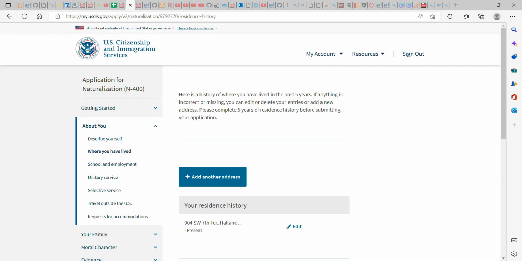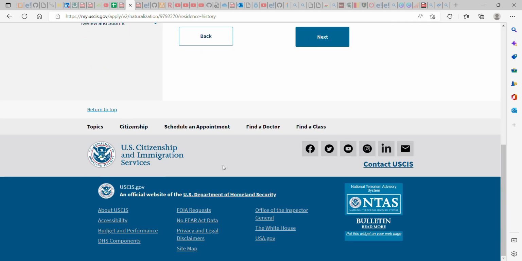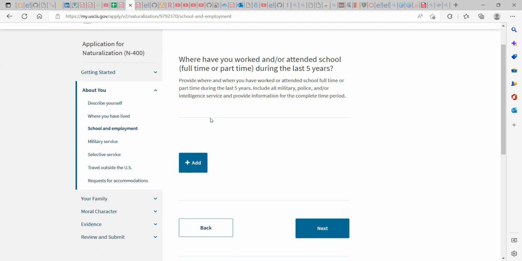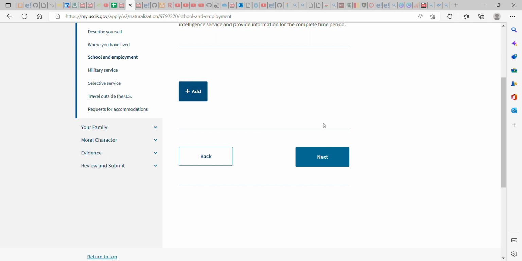They want to know where you have lived in the past 5 years. So if you have not lived at the current address you stated, you need to add more addresses to state where you have been in 5 years. Where have you worked or attended school full-time or part-time during the last 5 years? This is tricky. If you have been working for 5 years, you don't need to add your school. But if you have been working and schooling in between the 5 years, you need to add everything here. They just want to know that you are working throughout the 5 years. If you're not working, it is because you are schooling. Then you add the information and click next.